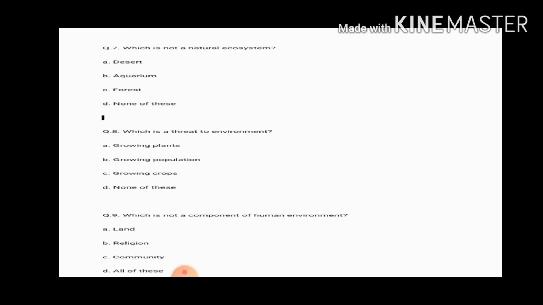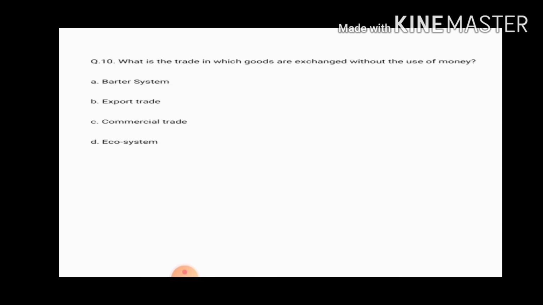Question number 8. Which is the threat to environment? Growing plants, growing population, growing crops, none of this. Which is not a component of human environment? Again, it's a negative form of question. Land, religion, community, all of this.